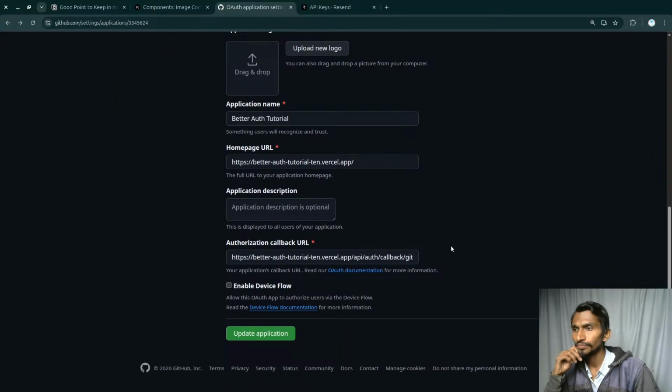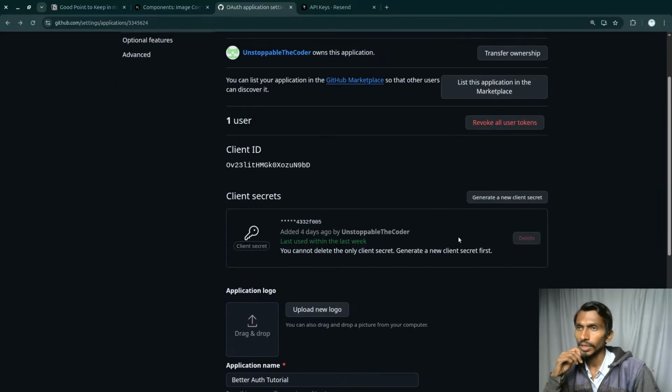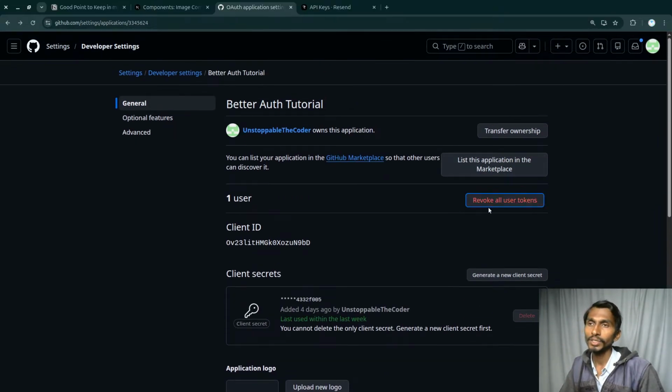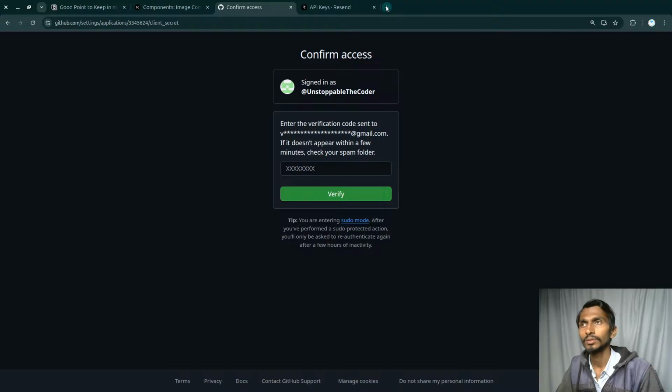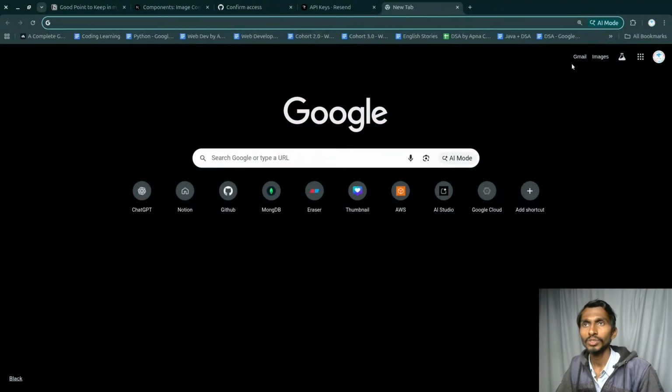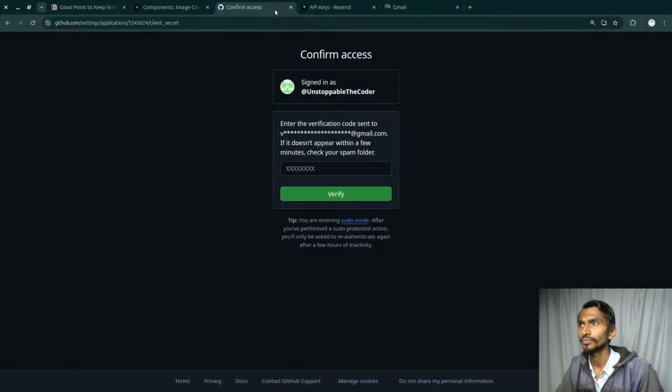Transfer ownership. These things are actually happening over here. This is already being used inside one of my websites. So if I'm removing it from here, that means I'll have to take care of that. But first of all, I'm going to be generating a new client. Verify the email. The link must have been sent, so let's go here.